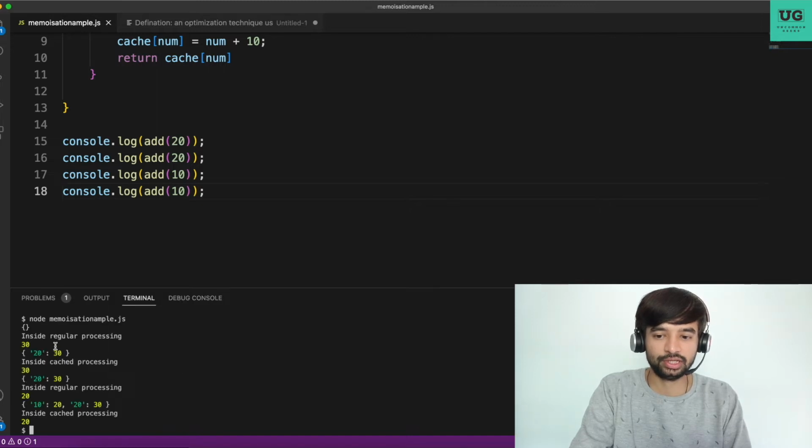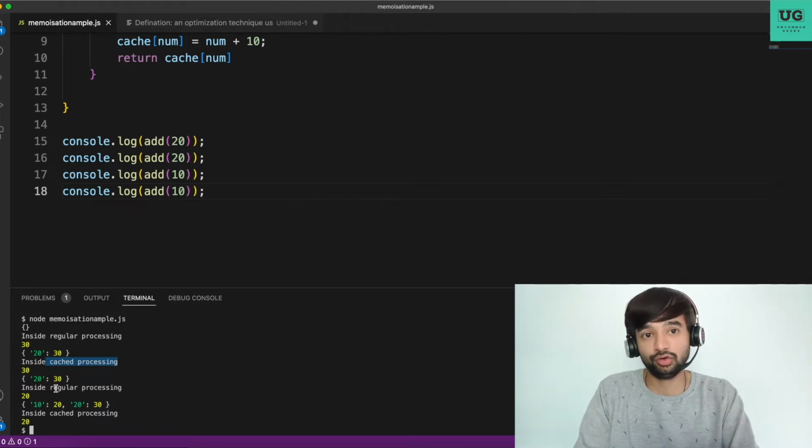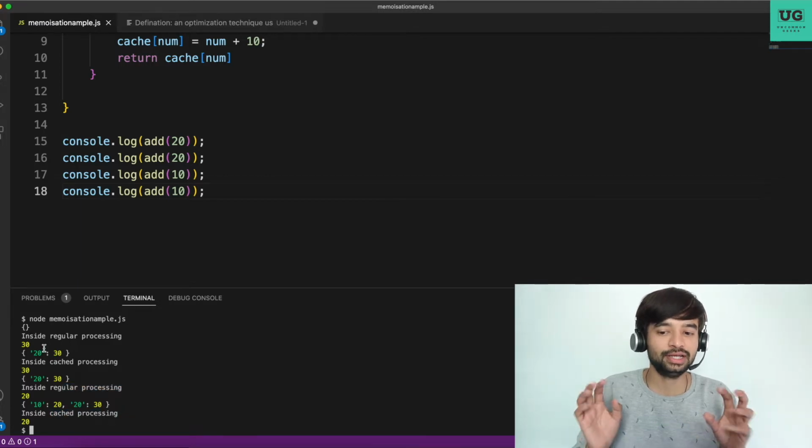So here inside the cached expression, for 10, it needs to go for regular processing once because it is not cached. So it is cached once, and then it is returning the cached value. Correct? So it's very simple to understand this example.